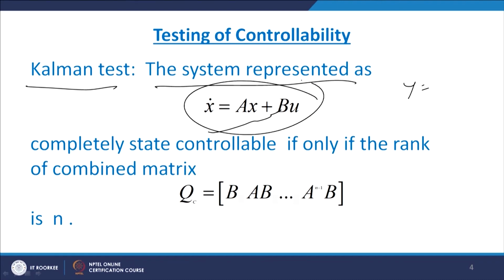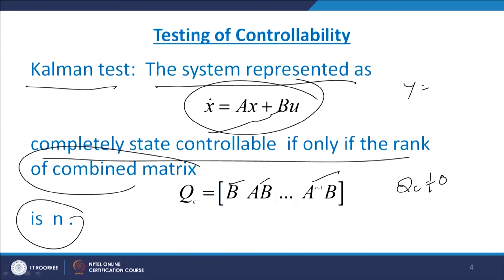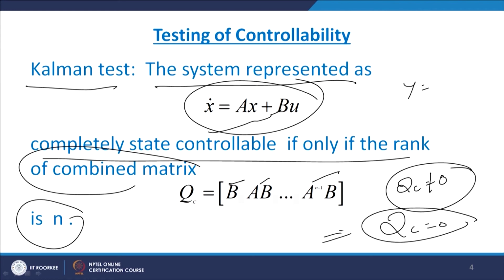This system is completely state controllable if and only if the rank of this combined matrix, that is B, AB, up to A raised to n minus 1 B, is n. The rank is n, that means the determinant of QC should be non-zero. If this QC is 0, it means the system is not controllable.